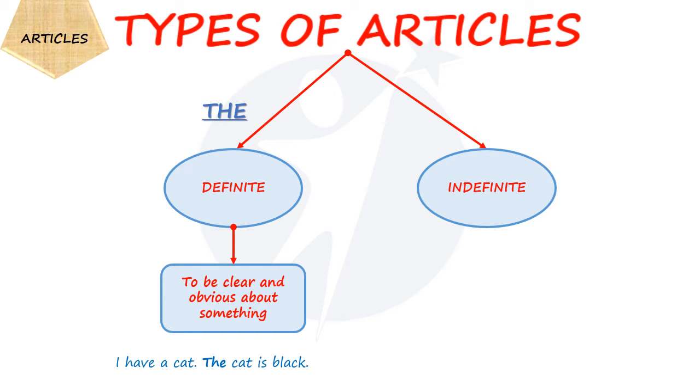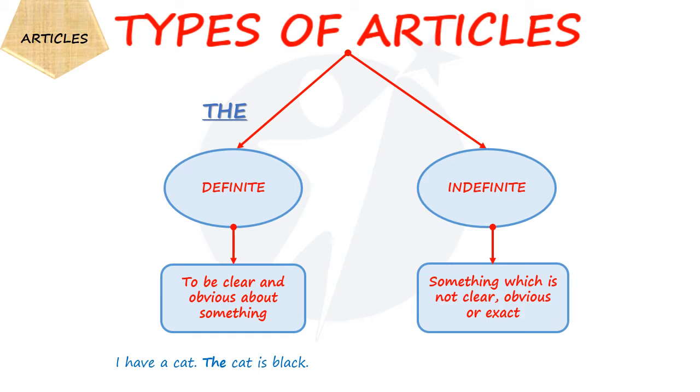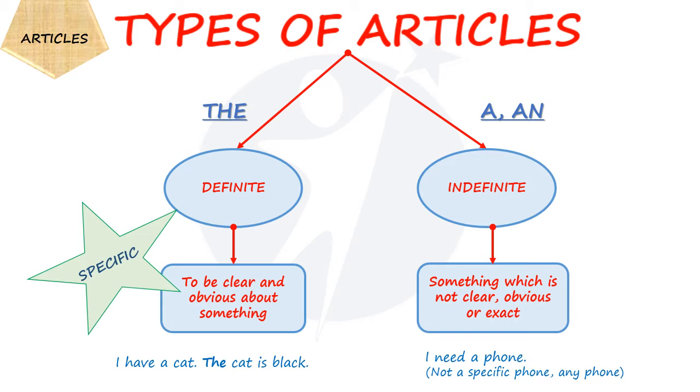Okay. Now indefinite means something which is not clear, obvious or exact, and in this we will use a or an article. For example, I need a phone. I'm not specifying which brand, which company phone I need. I'm just stating I need a phone. Now, to remember this in a simpler manner, whenever there is specific information we will use the, and whenever there is general information we will use a or an.